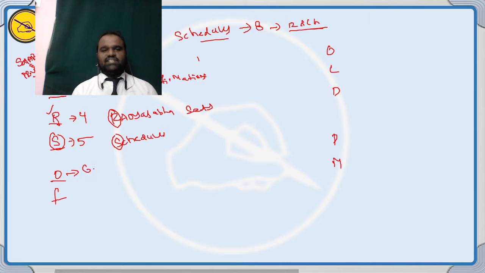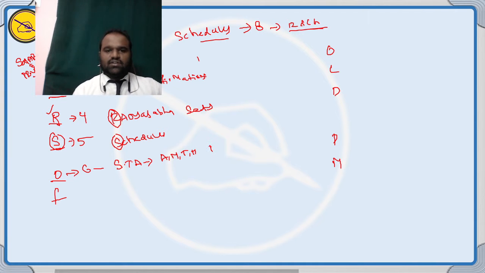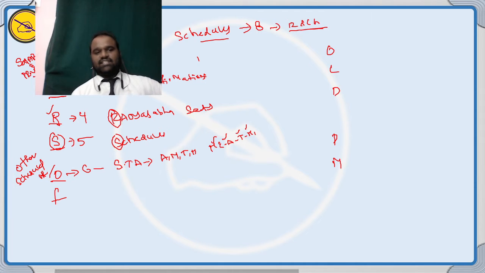So schedule number 6 means what? Scheduled and tribal areas in the northeastern states: Assam, Meghalaya, Tripura and Mizoram. There is a shortcut called MATM: Meghalaya, Assam, Tripura, Mizoram. So what is O? You remember O for other scheduled areas, the schedule number 6.